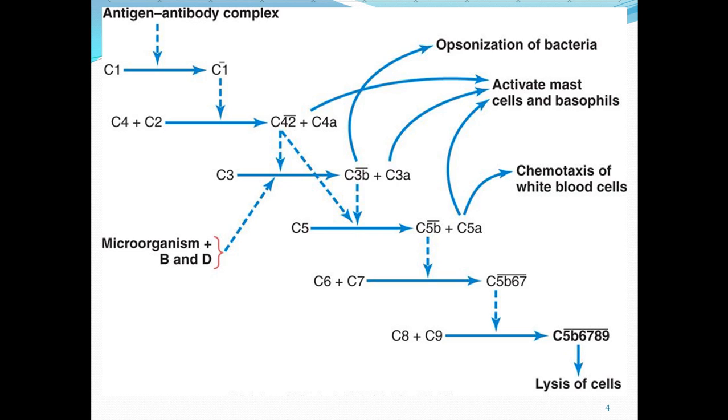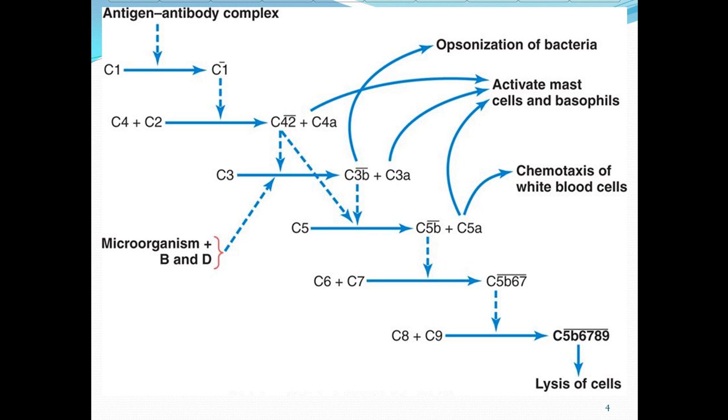The C5a is very important regarding the chemotaxis of white blood cells, while C5b will lead to the reaction in which C6 combines with C7 and leads to the production of C5b67, and this complex will lead to the reaction in which C8 and C9 combine to produce C5b6789. This complex will lead to the lysis of cells.